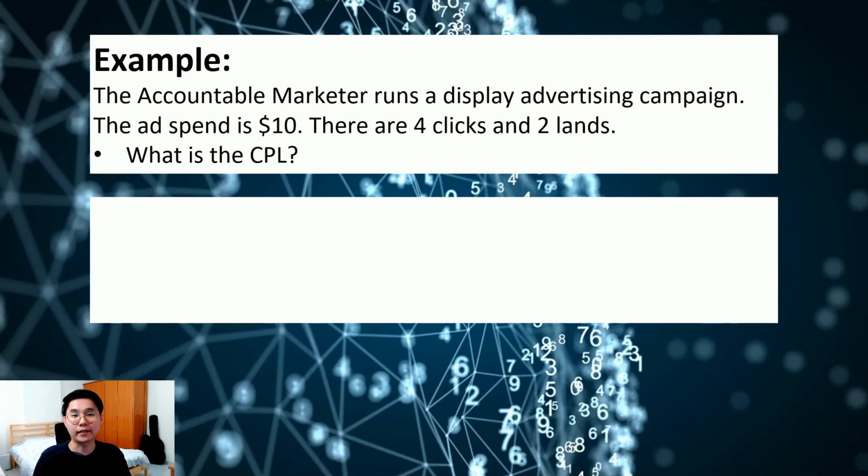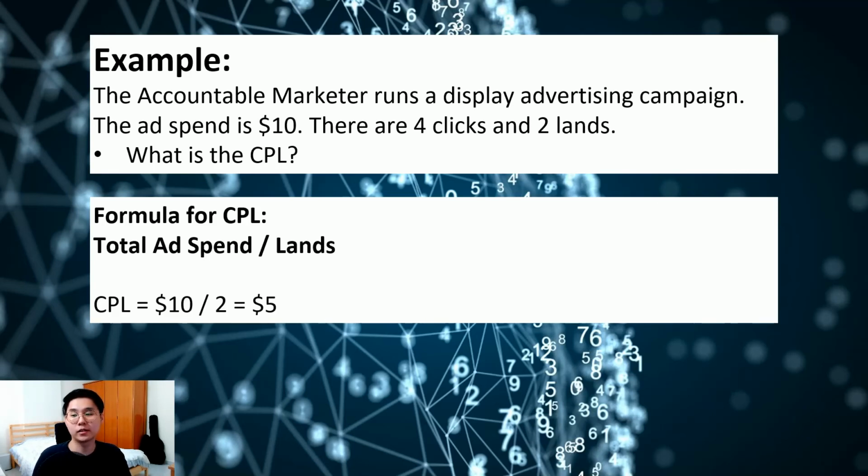And what is my cost per land? So the formula for cost per land is total ad spend divided by lands, which will be $10 ad spend divided by 2 lands, which is a $5 cost per land.